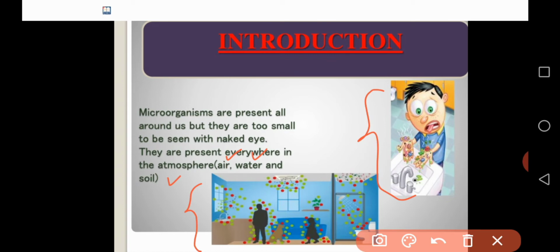Students, nowadays there is the coronavirus, also a microorganism. I will tell you about viruses later. This type of virus or microorganism is present in every place, including water, soil and air, and causes many diseases to our body.